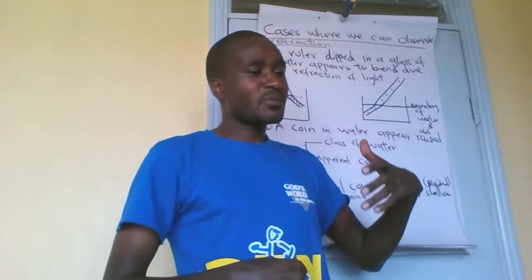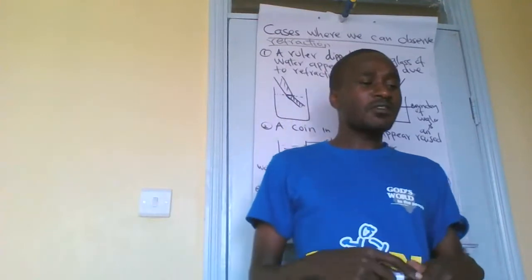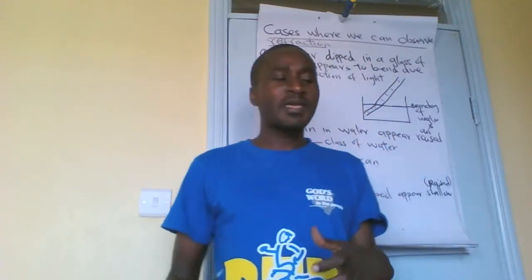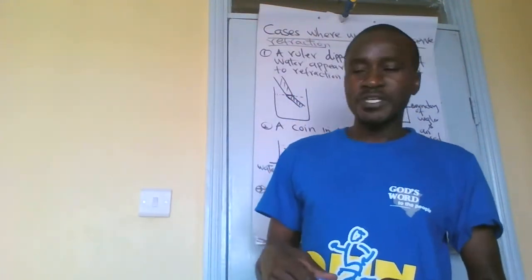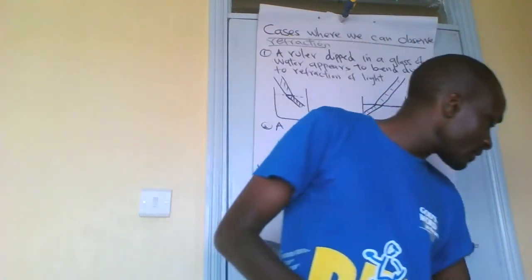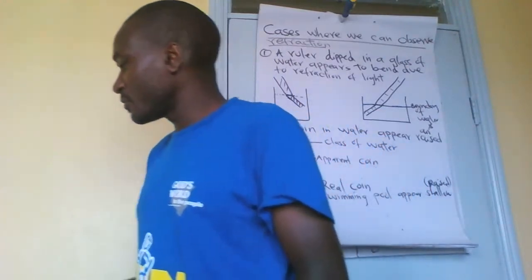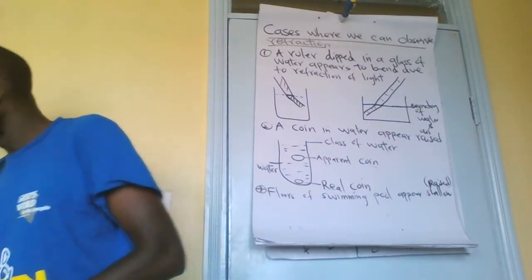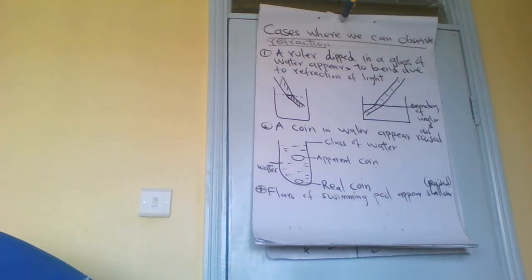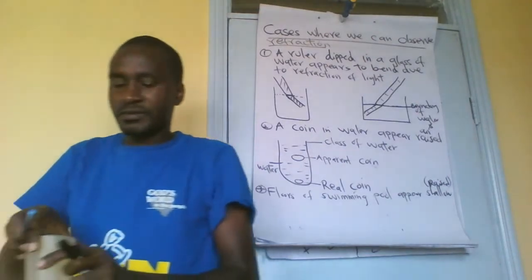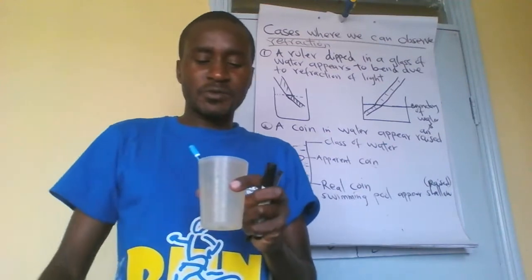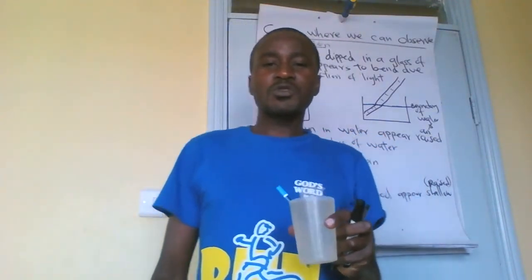We have other examples like riverbeds and floors of ponds. They will appear shallow. A pencil appears broken when dipped in water. Just like for this one, even a pen. Let me give the example of a pencil in water. Having a pencil like this one of mine here, if I dip this pencil in water, what will happen?